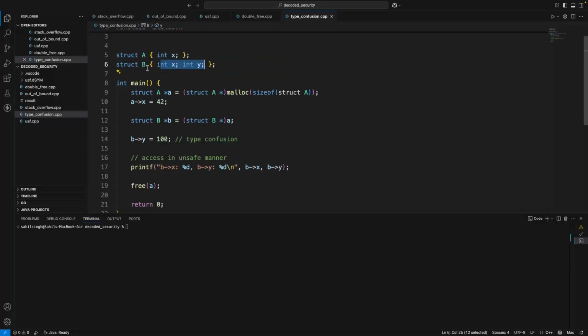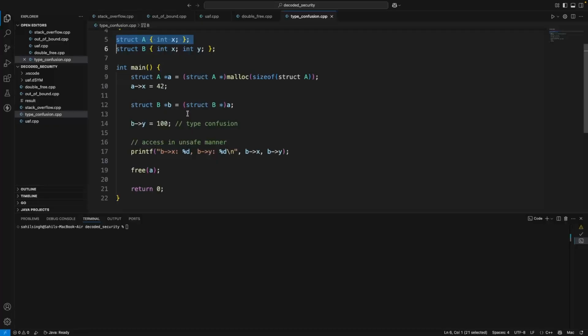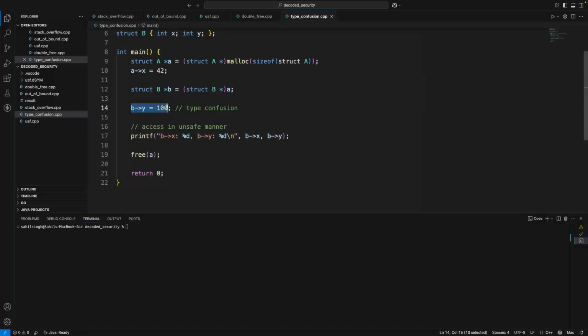So once we assign struct B to A, it only has the memory of one integer, right? But we can assign 100 to the second value, which does not exist in the memory. We are using someone else's memory, right? This kind of bug is very dangerous in the kernel. We'll see later how Apple and CHERI try to stop this.